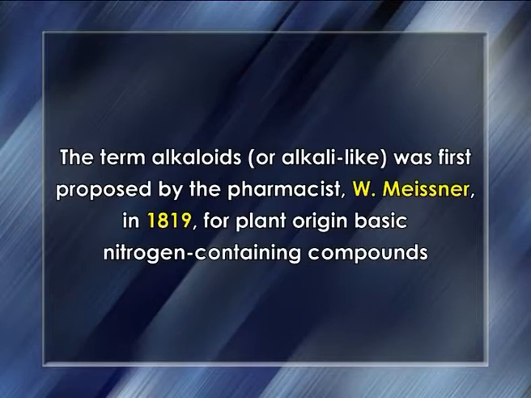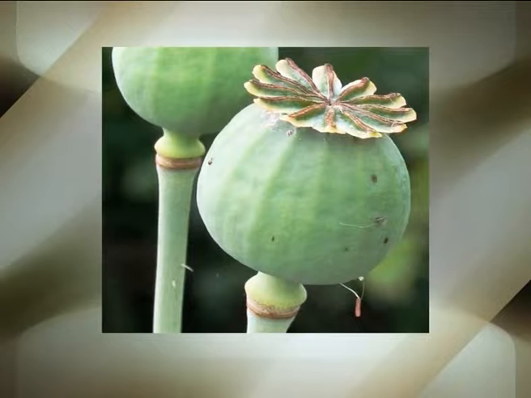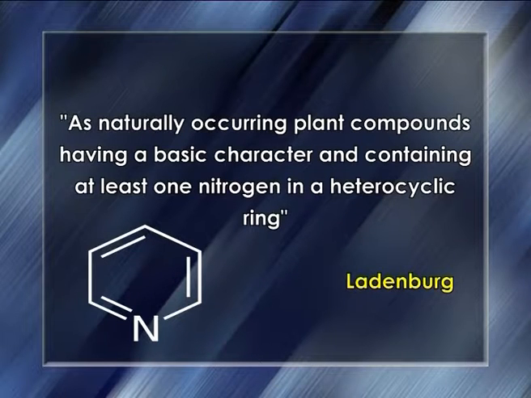The term alkaloids, or alkali-like, was first proposed by the pharmacist W. Meissner in 1819 for plant origin basic nitrogen containing compounds. The first discovered alkaloid was narcotine, isolated from opium by Derosne in 1803. Ladenburg defined alkaloids as naturally occurring plant compounds having a basic character and containing at least one nitrogen in a heterocyclic ring. They are found in many plant families.